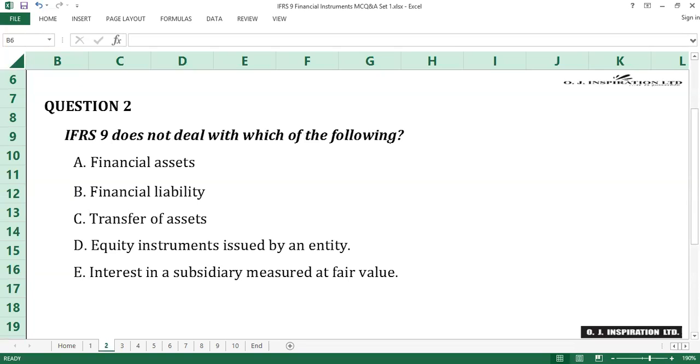Question number 2. IFRS 9 does not deal with which of the following? A. Financial assets. B. Financial liability. C. Transfer of assets. D. Equity instruments issued by an entity. E. Interest in a subsidiary measured at fair value. Time counts.